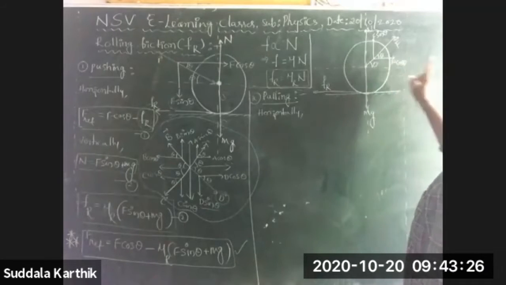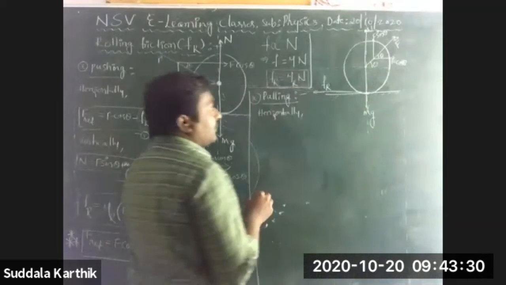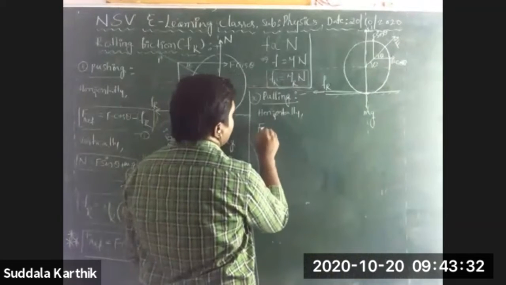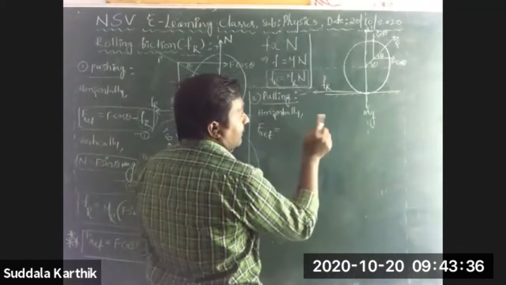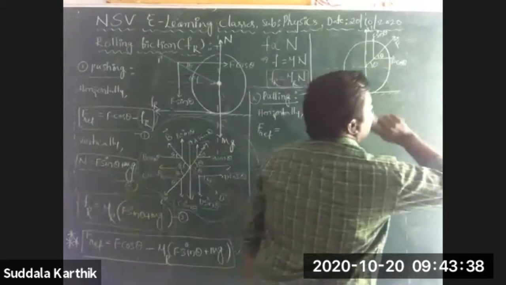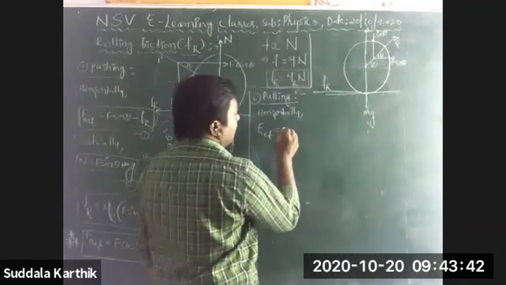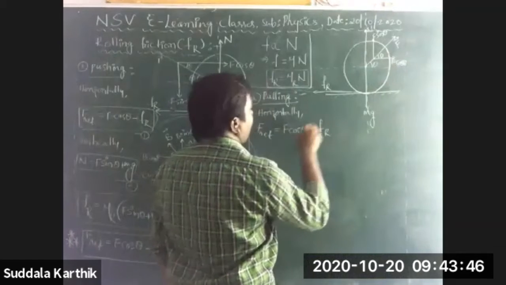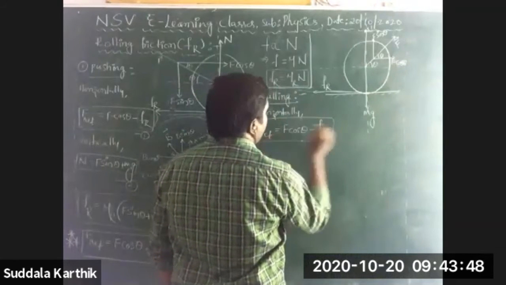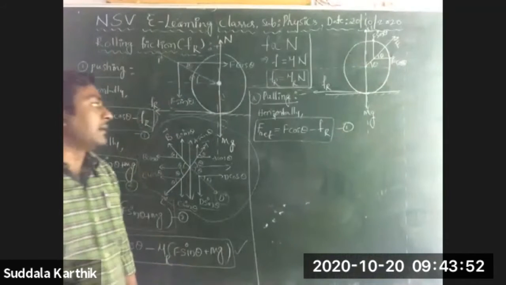F cos theta is acting in this direction, Fr is acting in this direction, Nana. So net force is how much? F net is equal to, it wants to move along the direction of F cos theta, so F cos theta minus Fr. Let it be equation number 1, Nana.